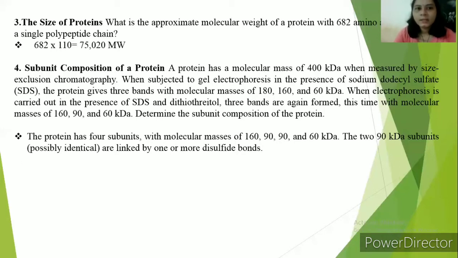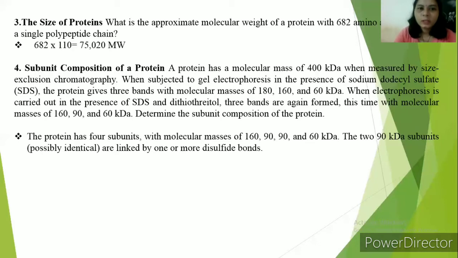When electrophoresis is carried out in the presence of SDS and dithiothreitol, three bands are again formed, with different masses of 160, 90 and 60 kilodalton. Determine the subunit composition of the protein. See, the three bands are 180 plus 160 plus 60, equal to 400 kilodalton in the presence of SDS.